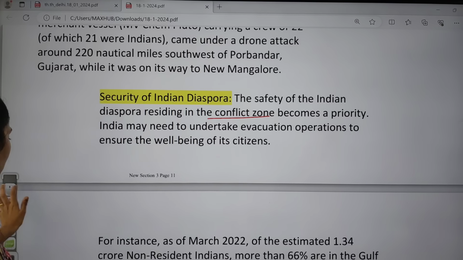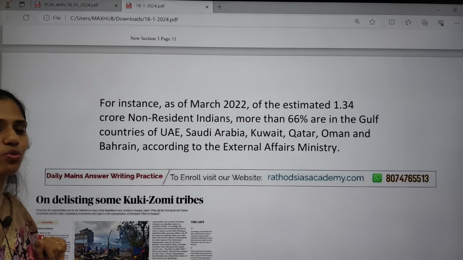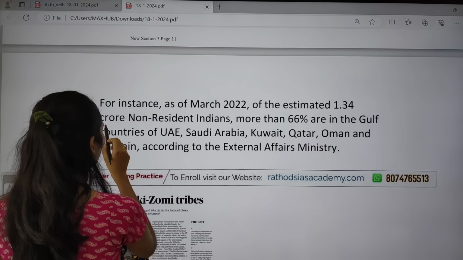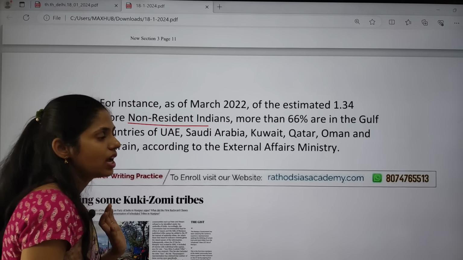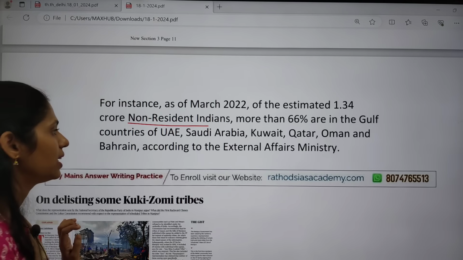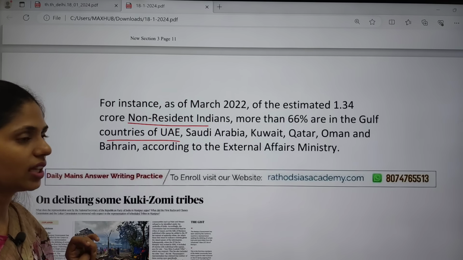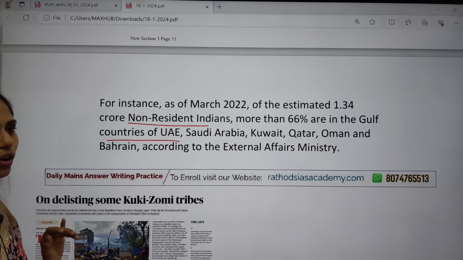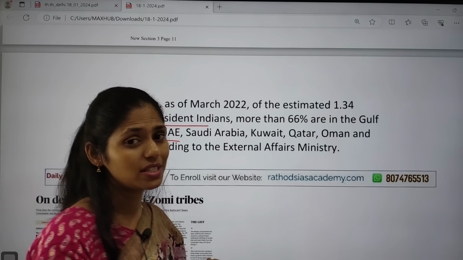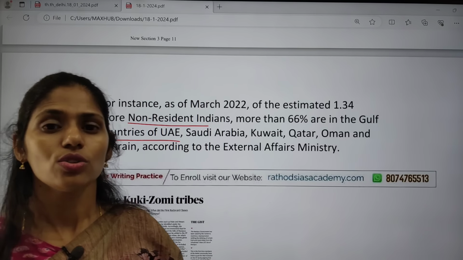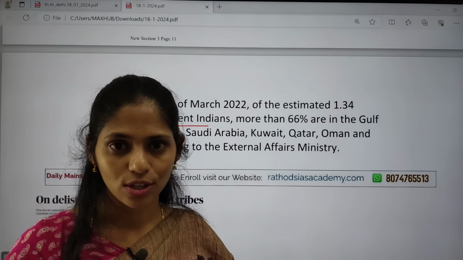As of March 2022, there are about 1.34 crore non-resident Indians, and more than 66% of them are in Gulf countries: UAE, Saudi Arabia, Kuwait, Qatar, Oman and Bahrain, according to the External Affairs Ministry. There is a large Indian diaspora in these Western Asian countries, so it is very important for the government to take care of their rights and security as well.